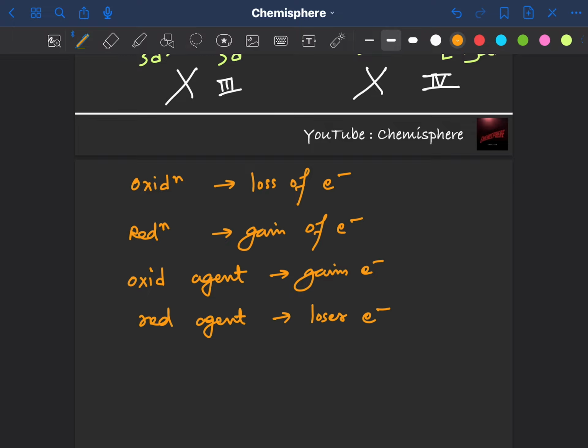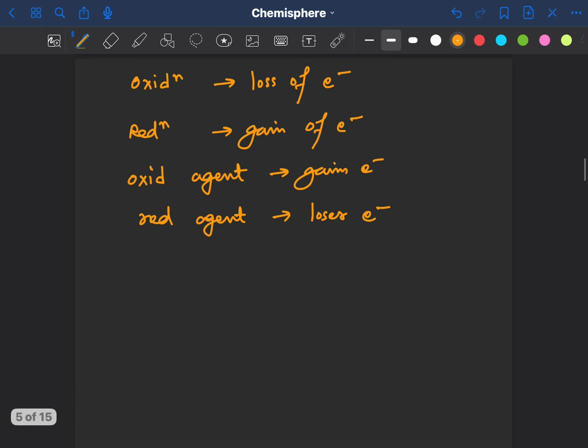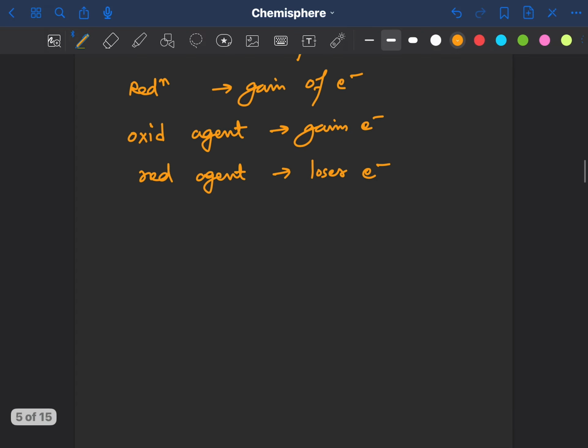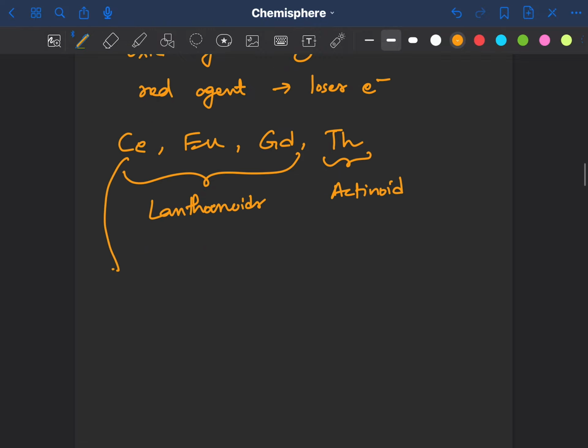Cool. So now we will write down the configuration of all the 4 species that they have given us. So they have given us cerium, europium, gadolinium, thorium. Okay, these 3 are lanthanoids and this is an actinoid. So the configuration of cerium is, obviously there is a xenon core, 4f1, 5d1, 6s2, so this is for cerium.